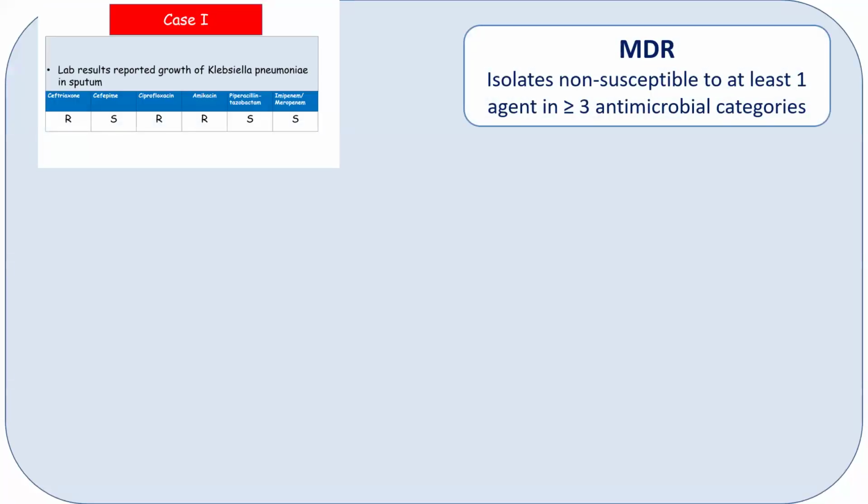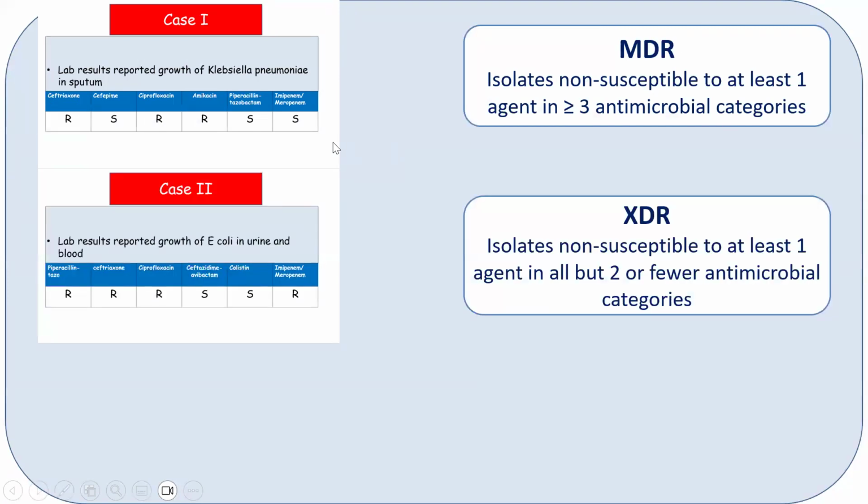For example, a patient has a Klebsiella pneumoniae that is resistant to ceftriaxone, ciprofloxacin, and amikacin. This type of bacteria is non-susceptible to three or more antimicrobial categories, and is called multi-drug resistant.